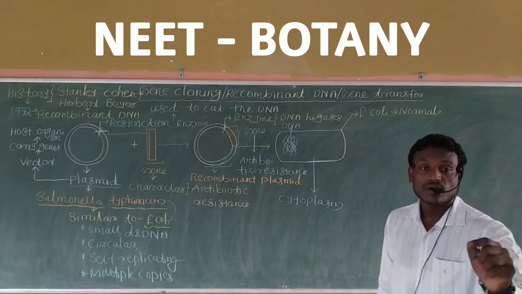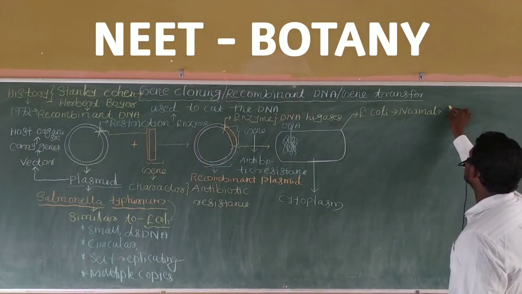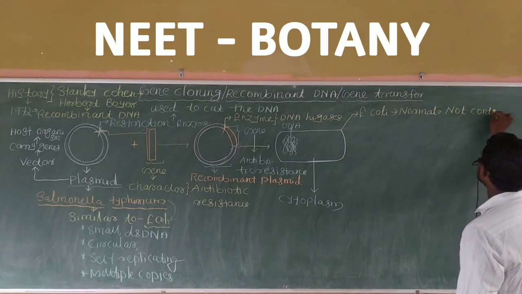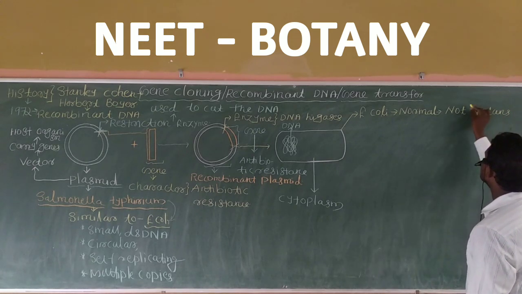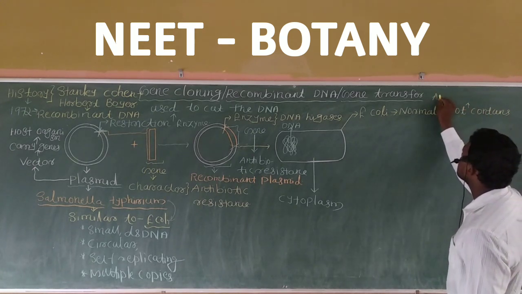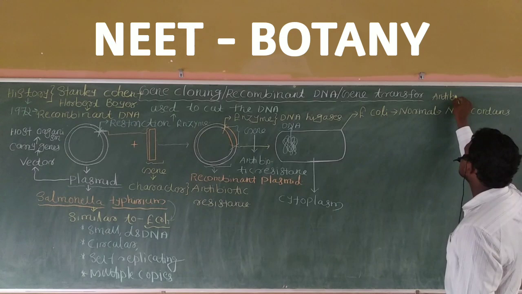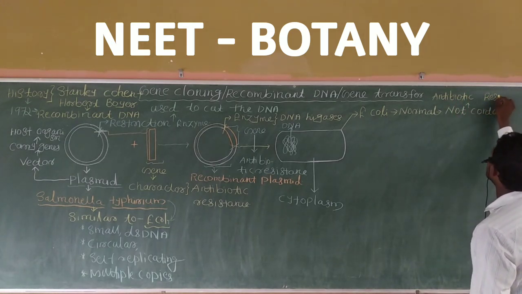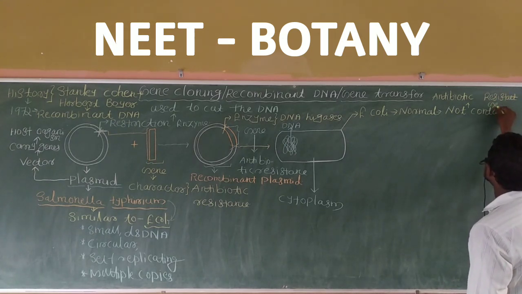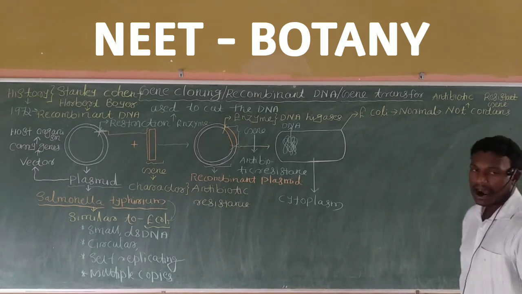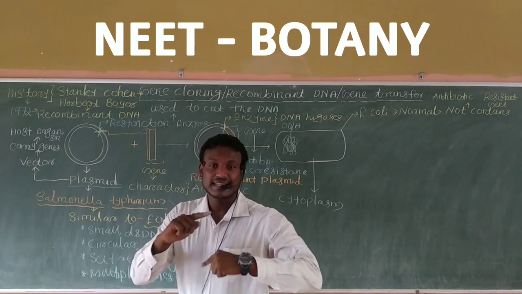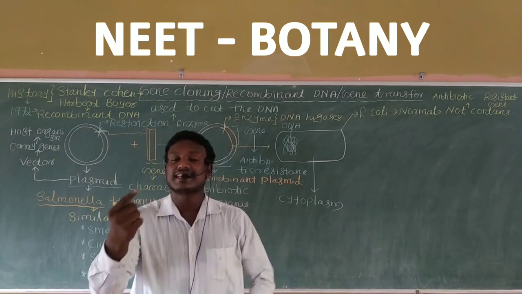A normal E. coli bacterium does not contain the antibiotic resistant gene. Very important: normally an E. coli bacterium does not contain an antibiotic resistant gene.